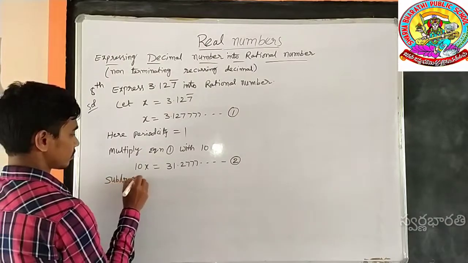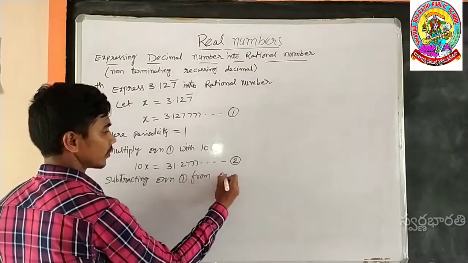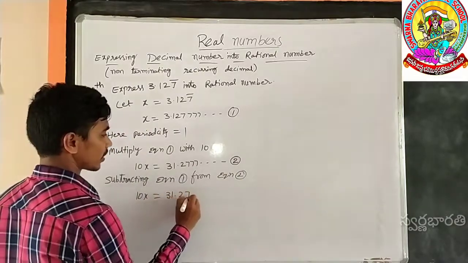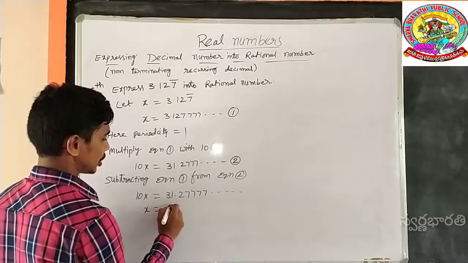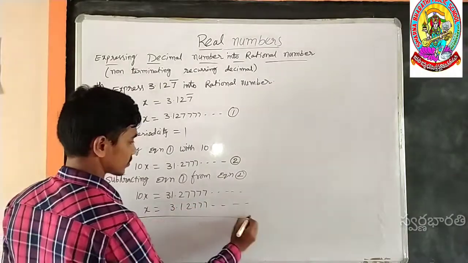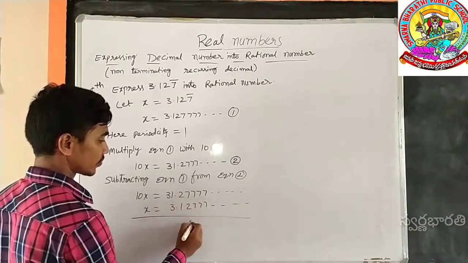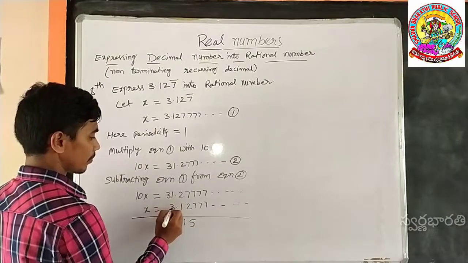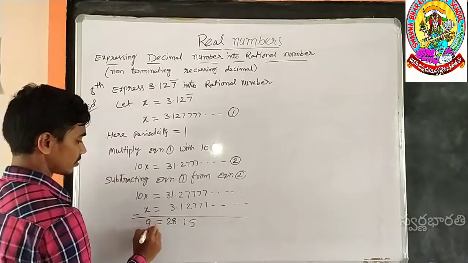Subtracting equation 1 from equation 2, what does it give? 10x is equal to 31.2777 bar and so on. x is equal to 3.12777 and so on. 7 minus 7 gives 0, 7 minus 7 gives 0, 7 minus 7 gives 0, 7 minus 2 gives 5, 2 minus 1 gives 1, 31 minus 3 gives 28. This is equal to 10x minus x, which gives 9x.